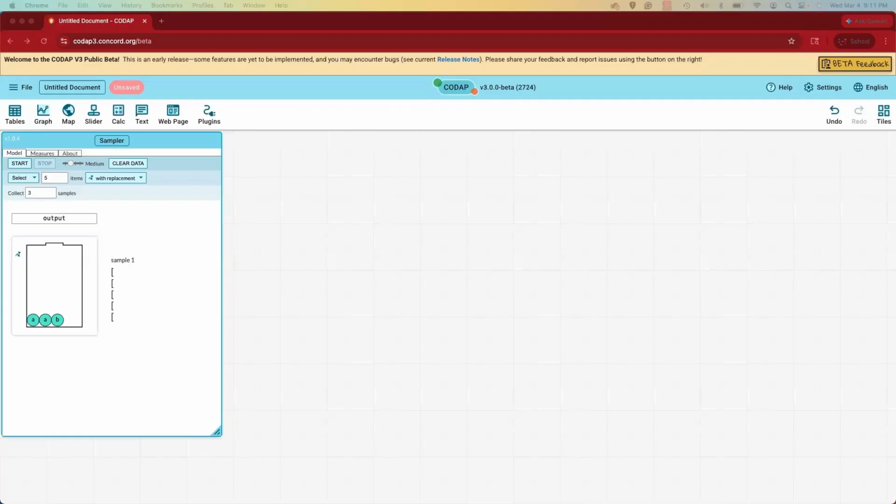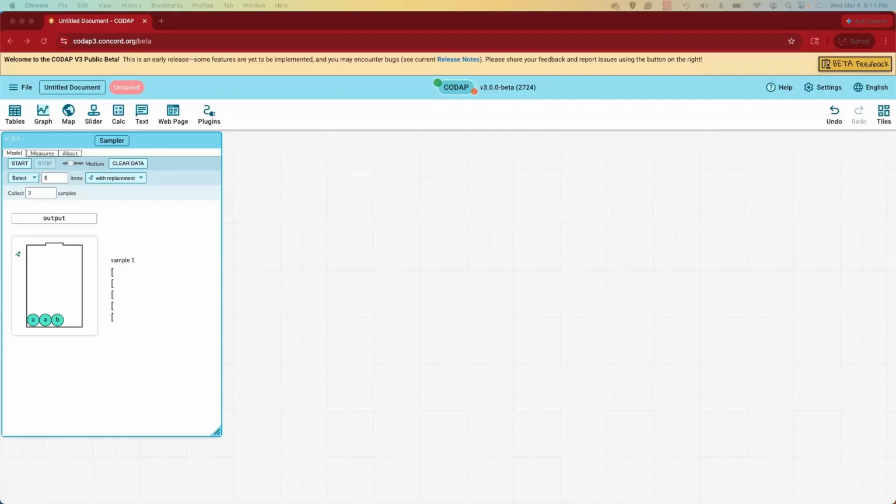In a previous video, we explored how to use CODAP Sampler to generate data from a model with the mixer and spinner options. The purpose of this video is to explore another use of the sampler, taking random samples from an existing dataset using the collector.